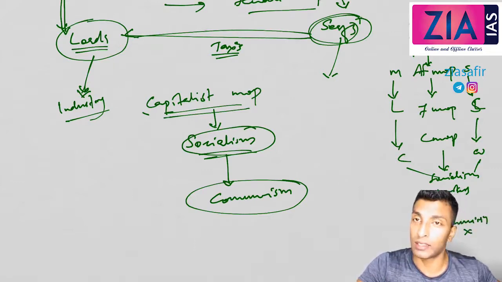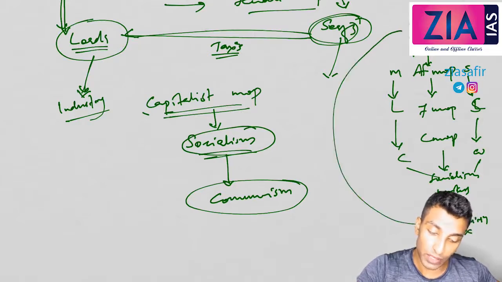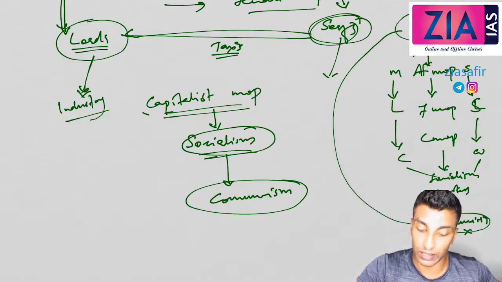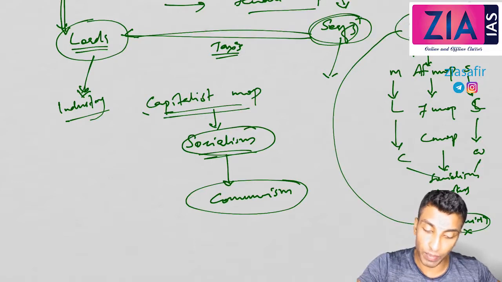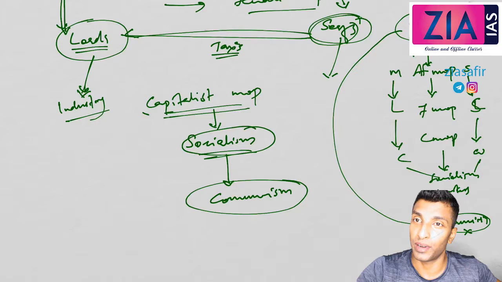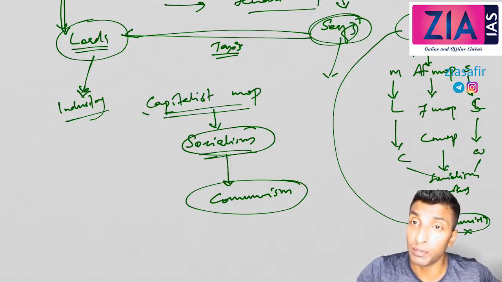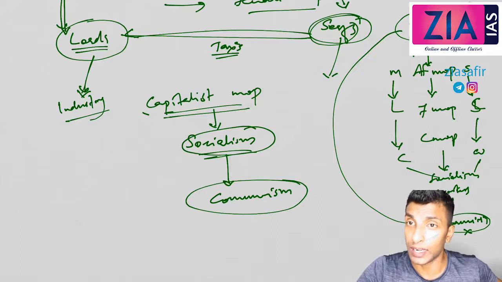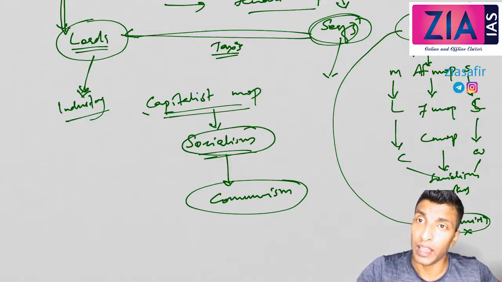So there is no class. It is similar to primitive communism. There also no class, here also no class. Everybody was equal there, everybody is equal here. What is the only difference? That was primitive communism. Now it is communism. In primitive communism, the techniques and everything were not there. Here there are more techniques, a better developed society. So you can see advancements in society. The society's nature is different, but everybody is considered equal. It is an egalitarian society.